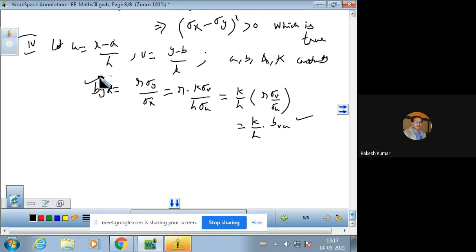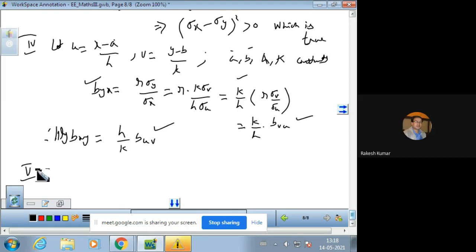The regression coefficients byx and bxy are independent of change of origin but not of scale. Similarly, we can also prove this by using this. So byx and bxy are independent of the constants a, b but not of the constants h, k.